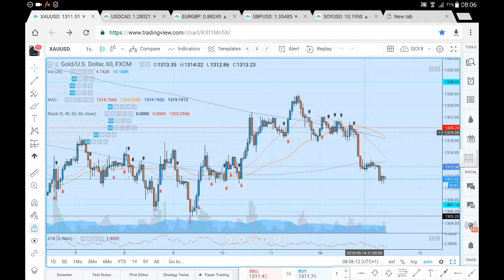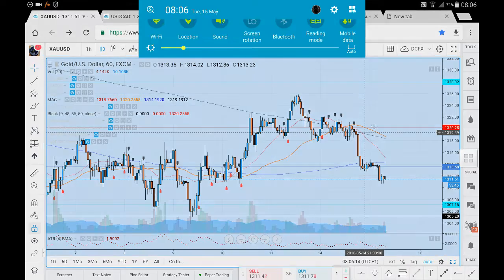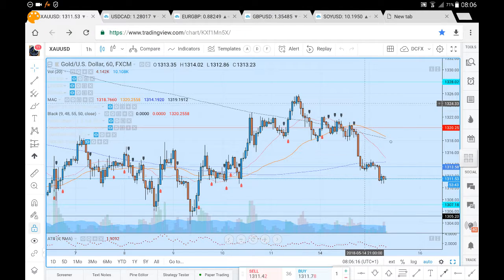So this is the XAUUSD analysis for Tuesday the 15th of May. Now let's just have a look at our prices and where prices may likely go. What we have seen is sell side momentum coming to the market from the 400 period average, a brief pullback below the 13.20.25, from which we had seen another bullish impulse towards our 13.26, then a brief pullback, posted a relatively lower high.